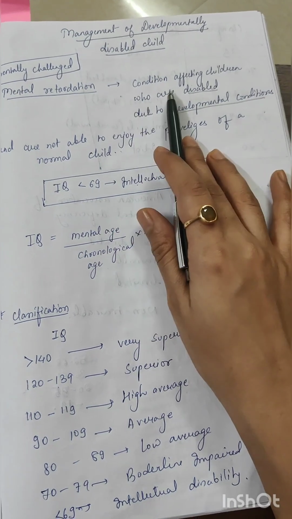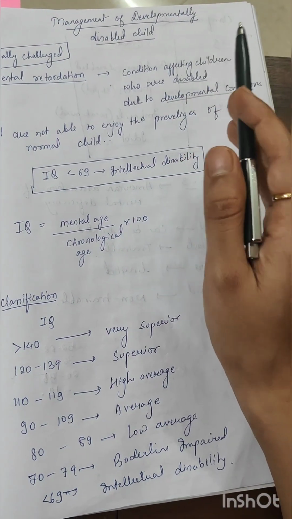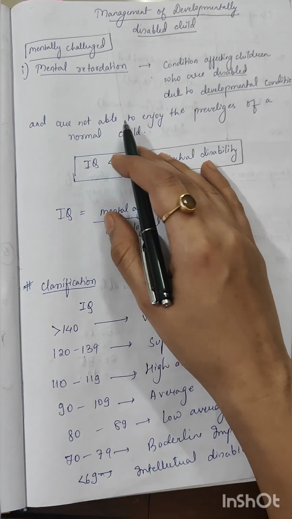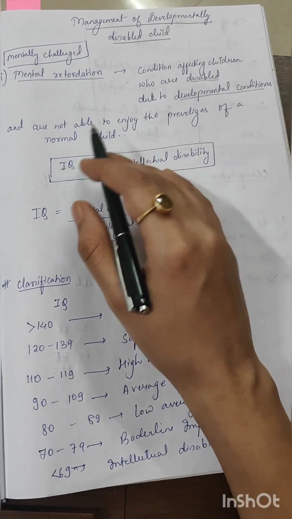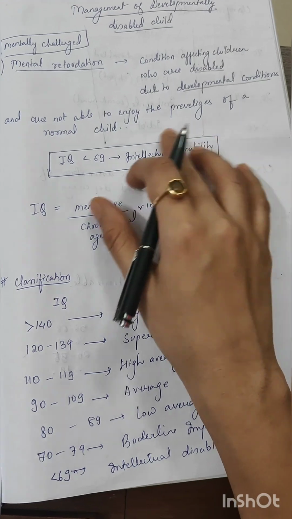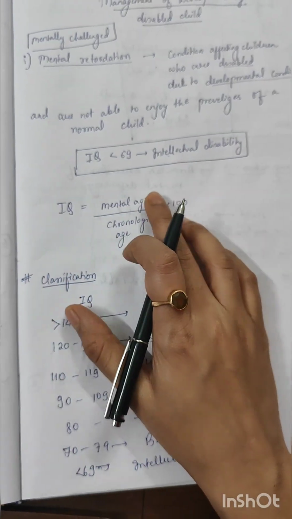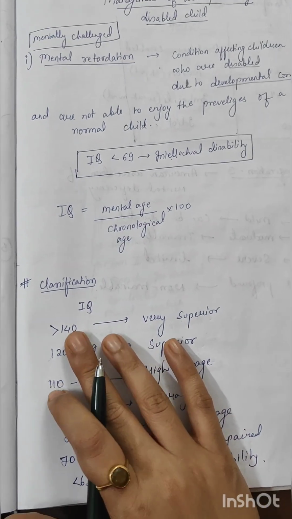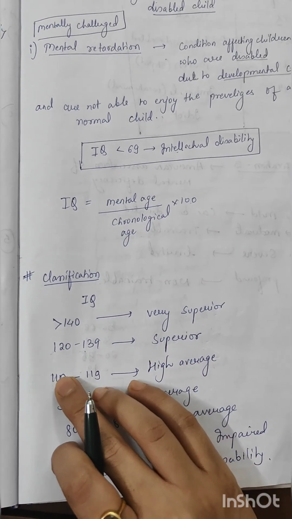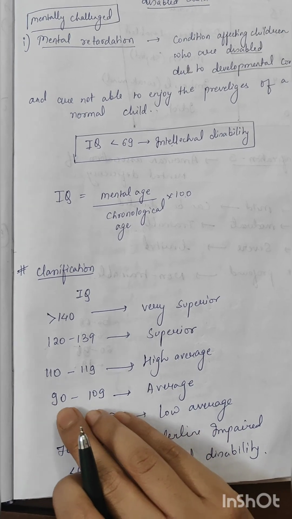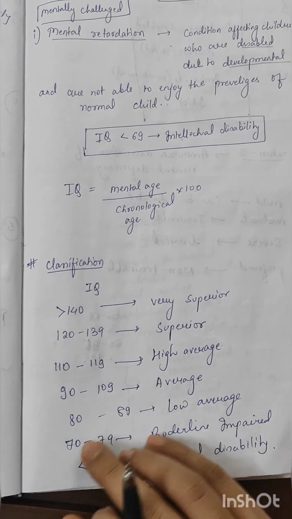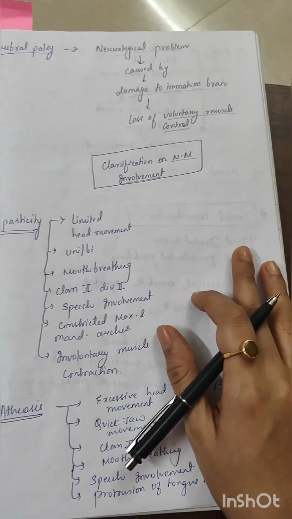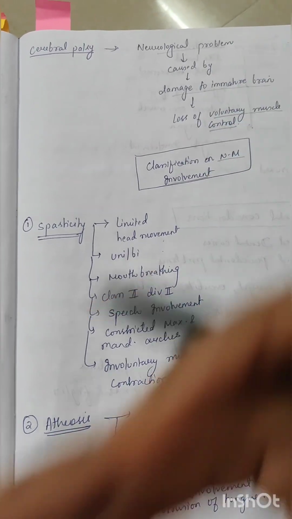Definition of mentally challenged: it is a condition affecting the children who are disabled due to developmental conditions and cannot enjoy the privileges of a normal child. IQ less than 69, intellectually disabled. It is calculated as mental age upon chronological age into 100. IQ classification: more than 140, 120 to 139, 110 to 119, 90 to 109, 80 to 89, 70 to 79, less than 69. Good. Now let us start with the cerebral palsy.